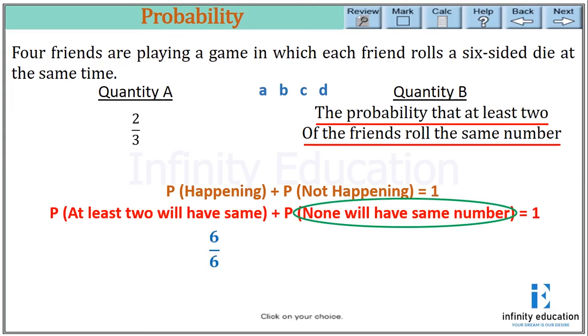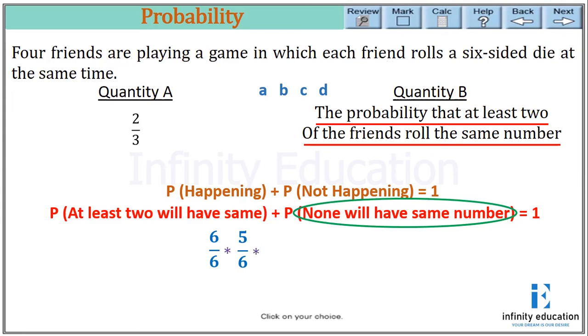If I want none to have the same number, that means the first friend can have any number, 6 out of 6. Multiplied by the second friend, who can have 5 over 6, because whatever number the first friend has, the second friend cannot have that. So the second friend can have the rest of the 5 numbers out of the total.